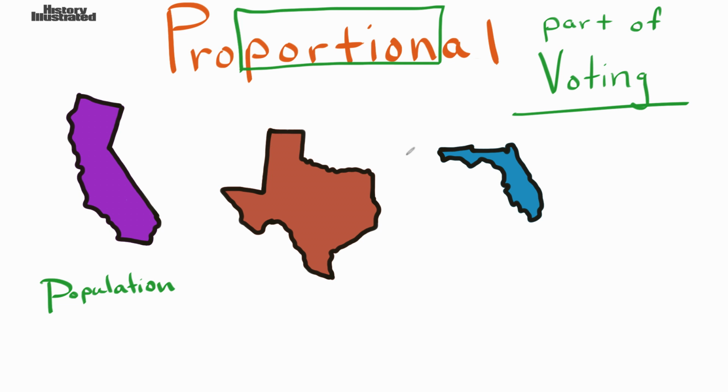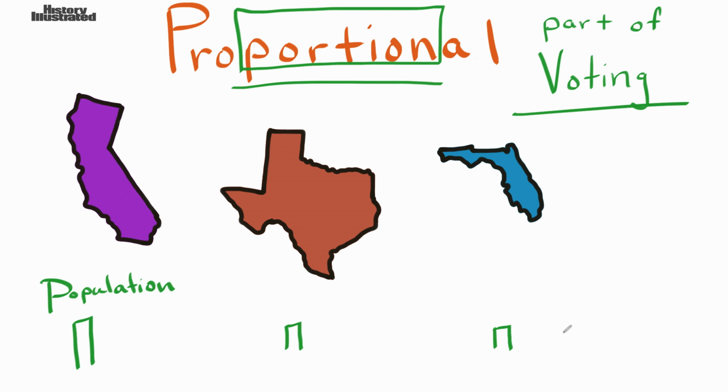That is your portion. So if I have a very large state such as California, which has the most people in the United States, they would get a very large portion, right here, portion of the number of votes. Texas, being the second largest, would get another large portion, but not quite as much as California. And the same thing with Florida, not quite as much as Texas because they're slightly smaller in terms of population.